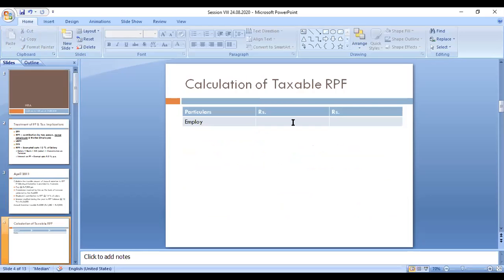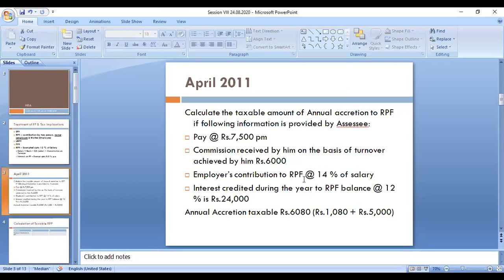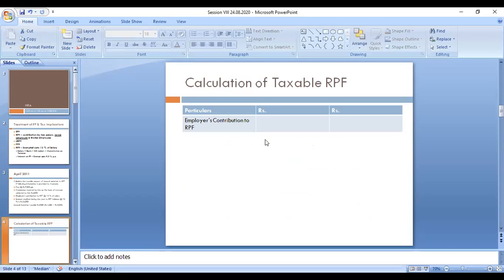Okay, now we can do the calculation of the employer's contribution to the recognized provident fund. That amount is given: 14% of salary. Now we have to calculate what the salary is.